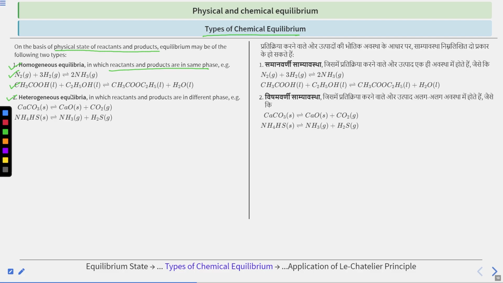Now, heterogeneous equilibria, in which reactants and products are in different phases. Like the opposite of homogeneous, the reactants and products are in different phases.